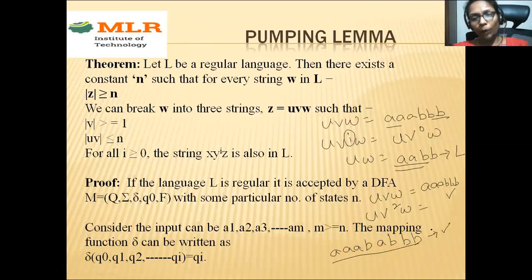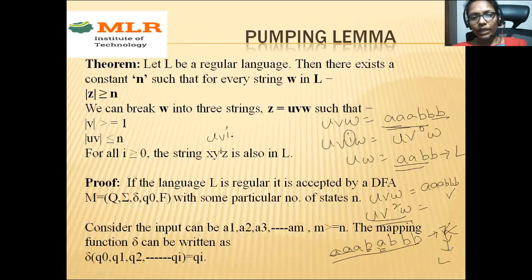At some point, whatever string you are getting will not be available in your language. Here only we can stop. See here, whatever the language I'm taking, A is followed by B. But if you observe here, A is followed by B, and after that immediately you're getting A. That means this string will not be available in your language. If the string is not available in your language, then you can say your language is not regular.